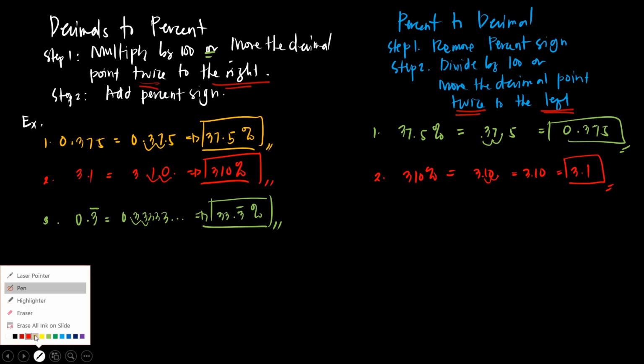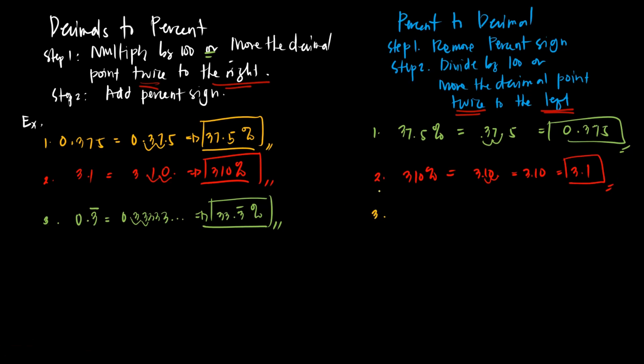Okay. Next, let's have number 3. Let's have 33.3 with a bar on top, meaning infinite and repeating. So, remove the percent sign. So, we have 33.3. Then, move the decimal point twice to the left, 1, 2. Then, we will get 0.3333, and so on and so forth. Or simply, 0.3 with a bar on top.